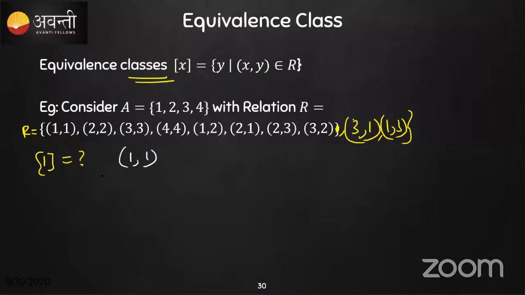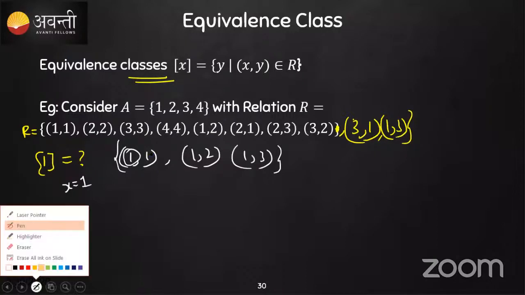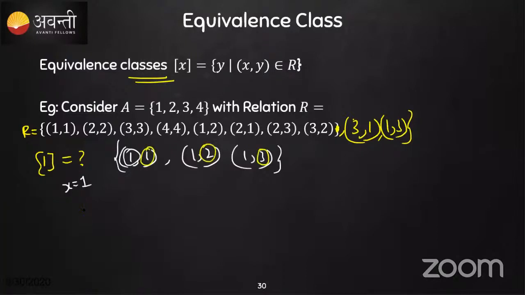Here (1, 1) is there, (1, 2) is there, and (1, 3) is there. So these are the pairs where x is equal to 1. Now we write only the y values: 1, 2, 3. So the equivalence class of 1 is {1, 2, 3}.